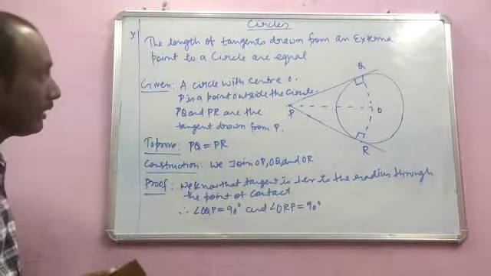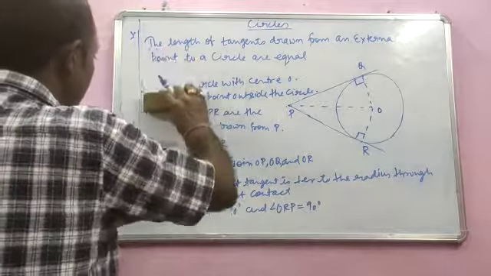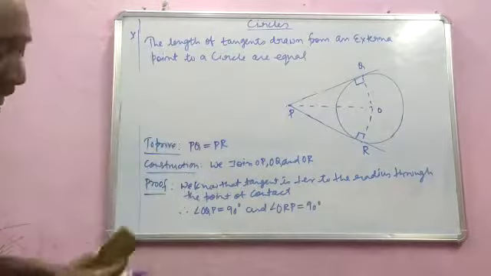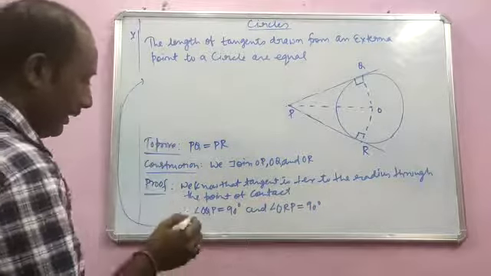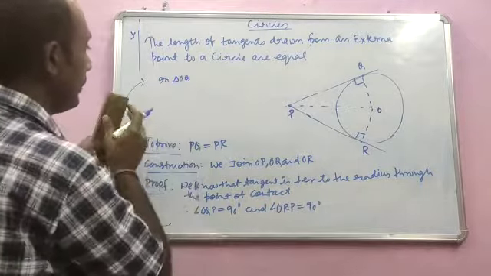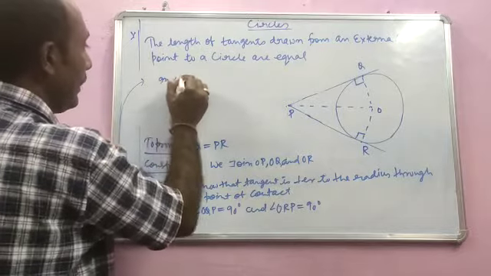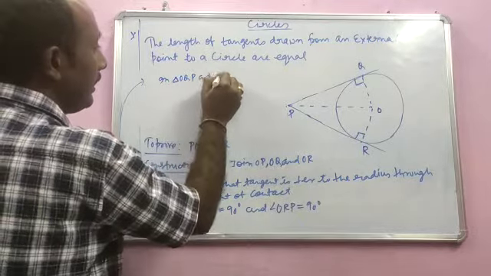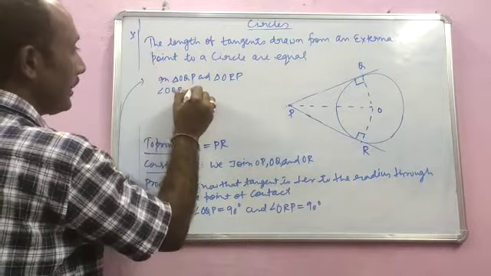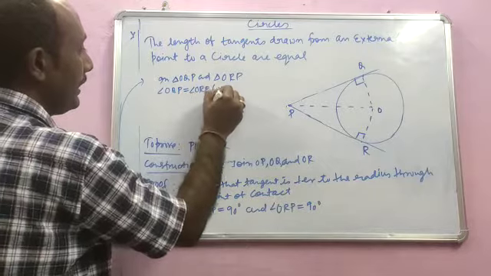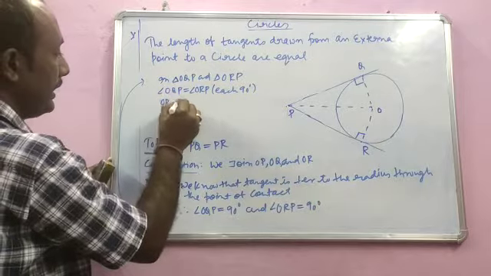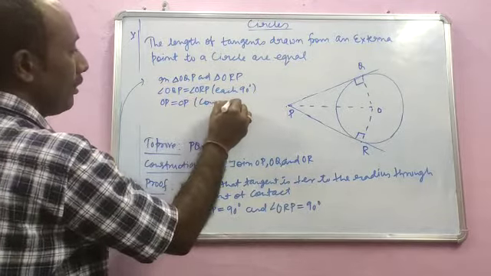So I am going to write the explanation part also. For this I am rubbing this given part now, and I am moving from here to here. So here what we will write now, in triangle OQP and triangle ORP, angle OQP is equal to angle ORP, each 90. Here you have proved. Then OP is equal to OP, common.